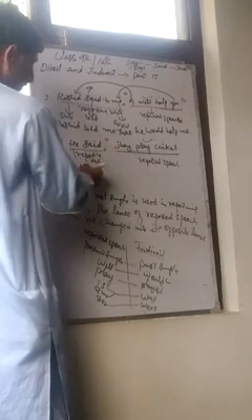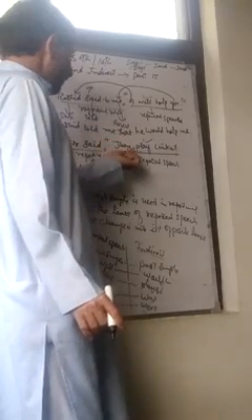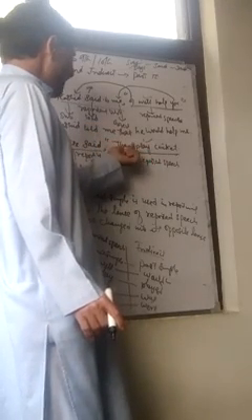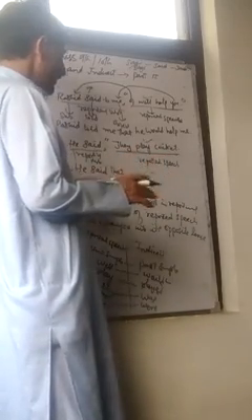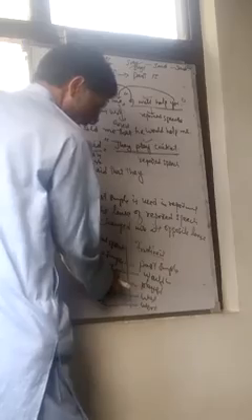Now you see the second one. When it is not followed by an object, we don't change said. He said, then we use the conjunction that. When reported speech begins with he, she, it, they, we don't change them. Here it begins with they, so we write that they. And what is the second form of play? Played. They played cricket.